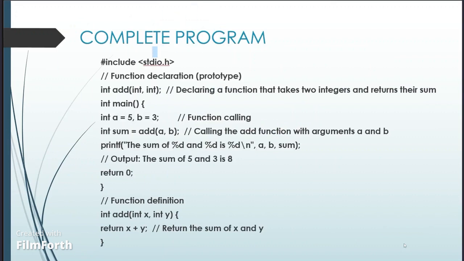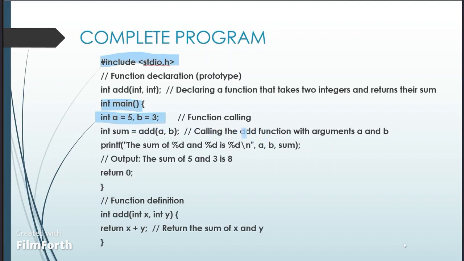Now it is a complete program of those three functions: the declaration, definition, and calling the function. Here we started with the main statement. Here the function declaration int add(int, int) declares a function that takes two integers and returns their sum. int main is the main function. Here we are calling the function, where a equals 5 and b equals 3.